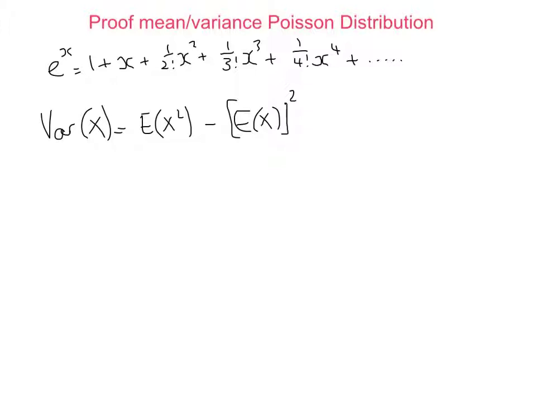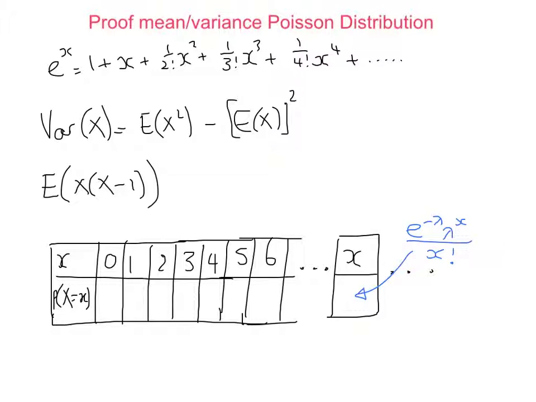And some clever mathematician at some point realised that if you don't start by trying to calculate E of x squared, if instead you start with calculating this, then it's all going to work out beautifully. Okay, that sounds weird, but just bear with me, it's going to be okay. So here's our infinitely long table of different values that x could take, and what I'm going to do is just add another row along the top that represents x times x minus 1, because ultimately what I'm going to do here is find the mean of x times x minus 1, not the mean of x. So I don't want this. So let's put that on the top.